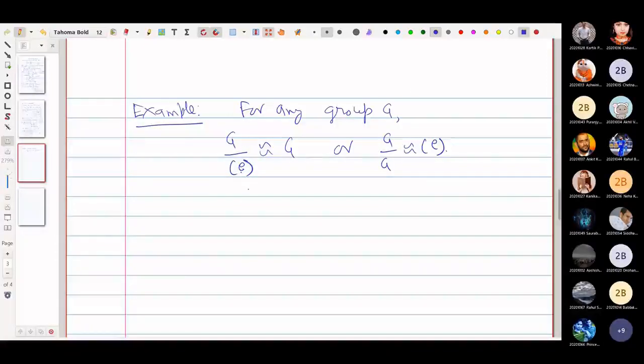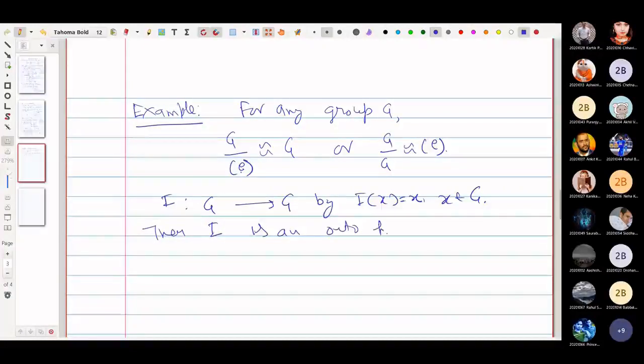How can we define it? We can define a map I from G to G by I(x) = x for each x belongs to G, that is the identity map. Then I is one-one and of course onto homomorphism, you can very much verify.